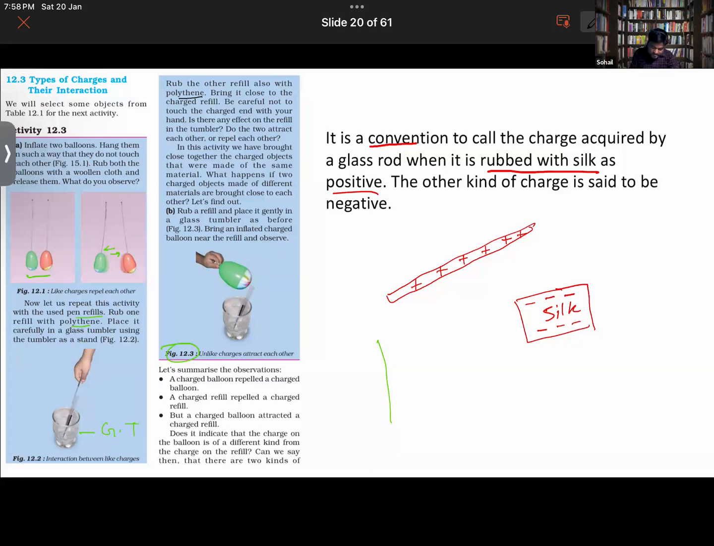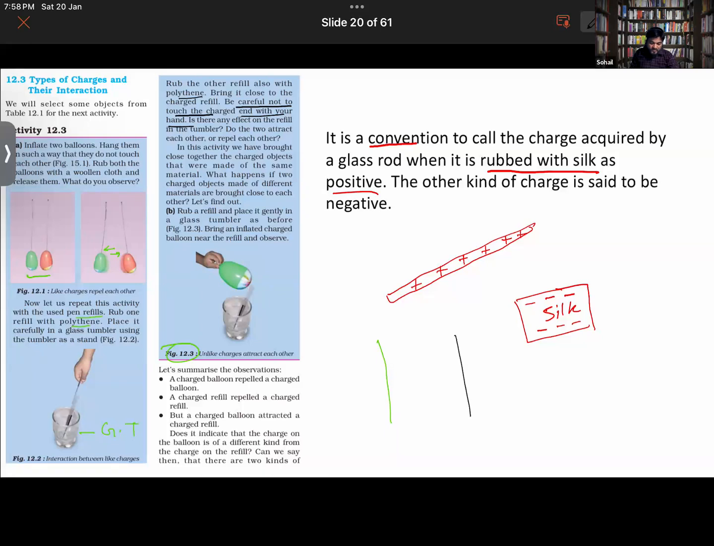Further, it says to be careful not to touch the charged end with your hand. Do not touch the end of the pen refill that you charged. Further, you get to see whether they will be attracting each other.